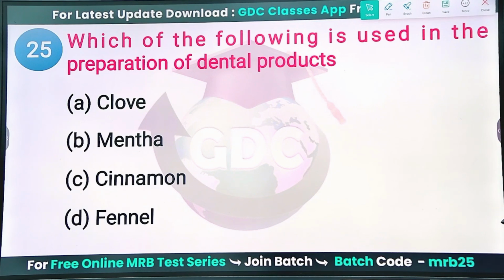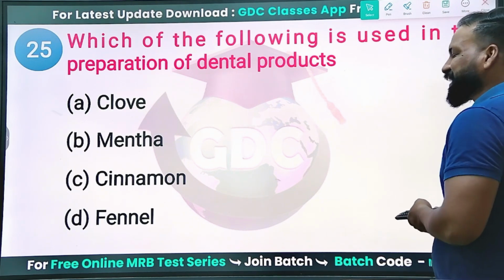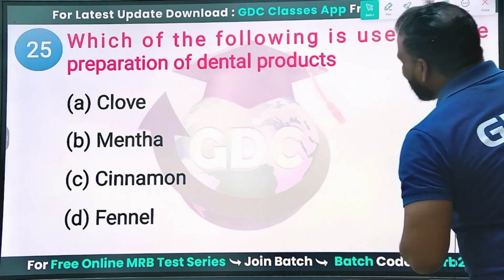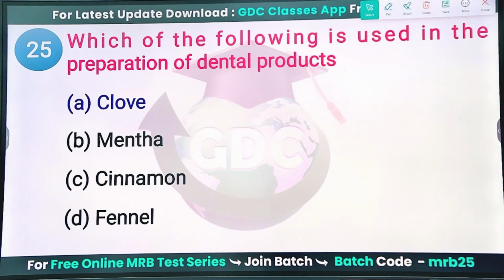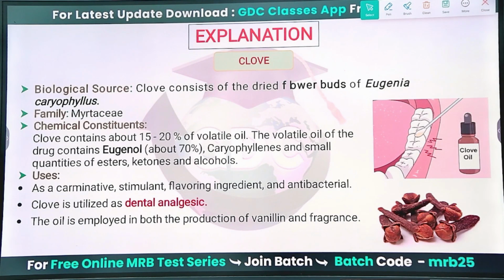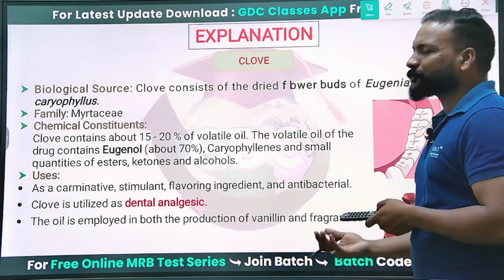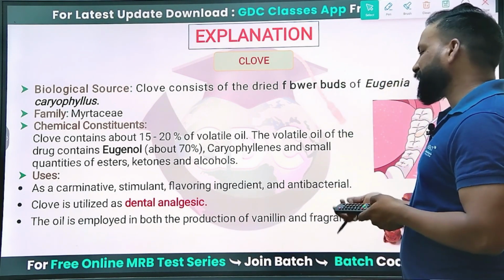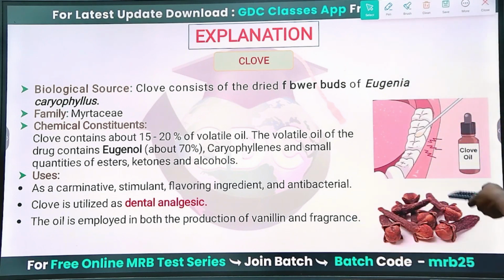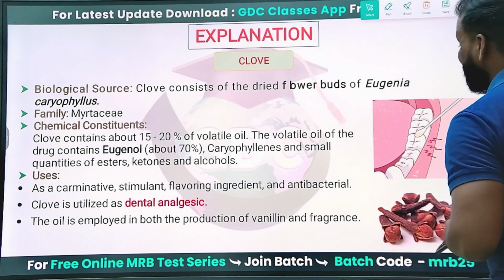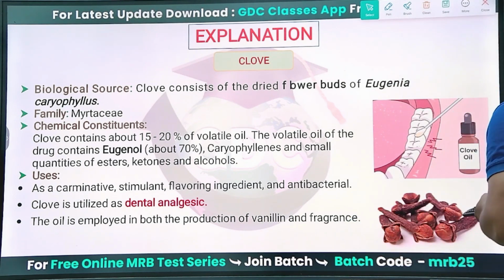Yes. Which of the following is used in the preparation of dental products? Clove, mentha, cinnamon or fennel? Mostly the first one, clove, has good dentifrice properties and is known as a dental analgesic. It also has other properties like carminative, stimulant, flavoring agent and antibacterial properties. But clove is utilized as a dental analgesic.